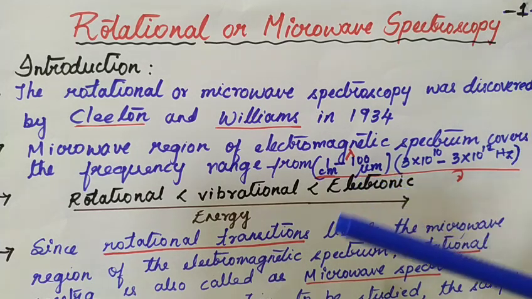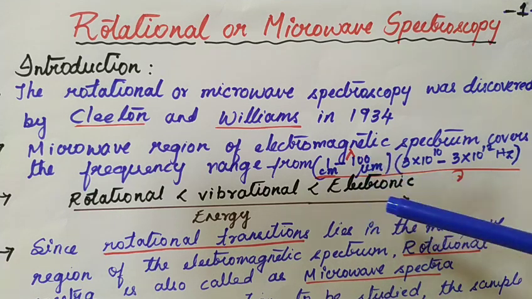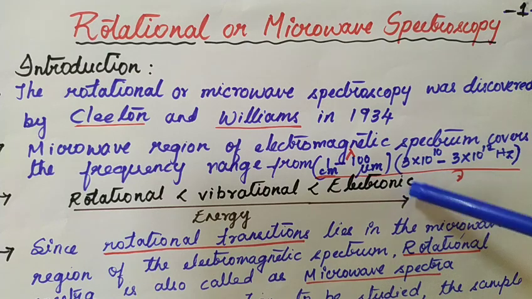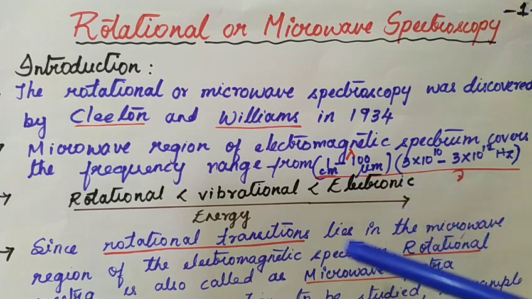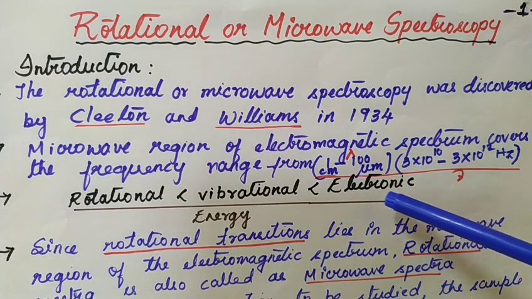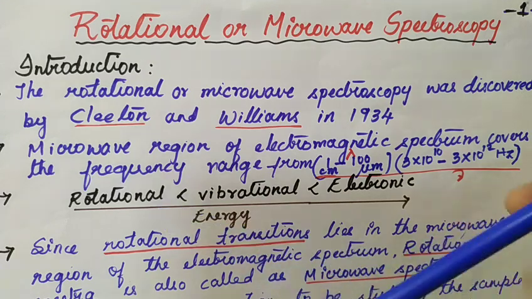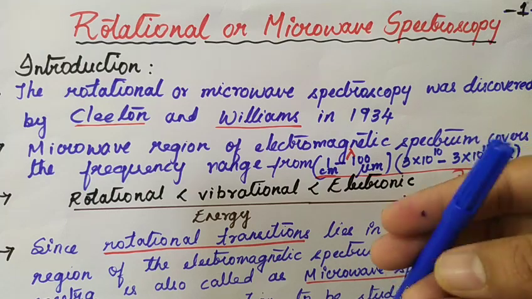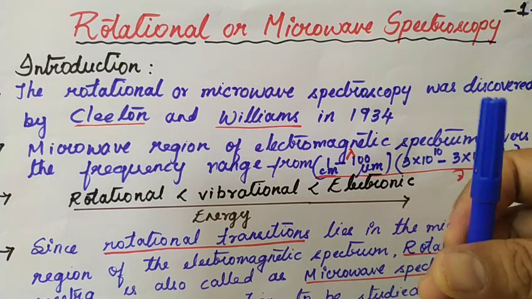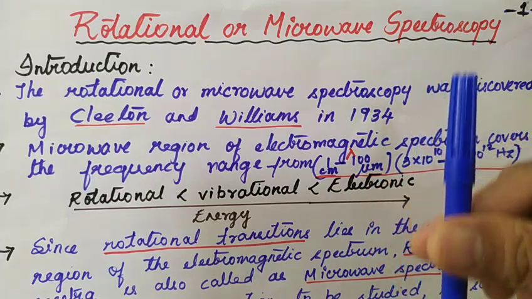Now, according to the Born-Oppenheimer approximation, the total energy of the molecule depends on four different types of motion. The first one is translational motion. The molecule can move randomly in all directions, right? The second one is rotational motion. The molecule can rotate about the bond axis. Then vibrational motion, that is also along the bond axis.